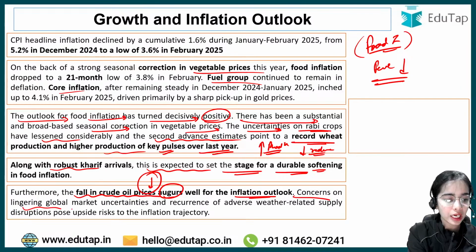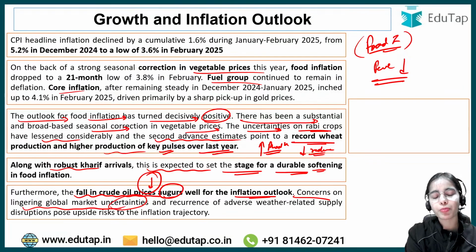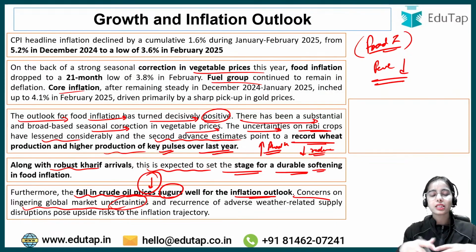There are concerns about lingering global market uncertainties. The problem is that we do not know what is going to happen in the future, or how the different countries are going to retaliate or act.